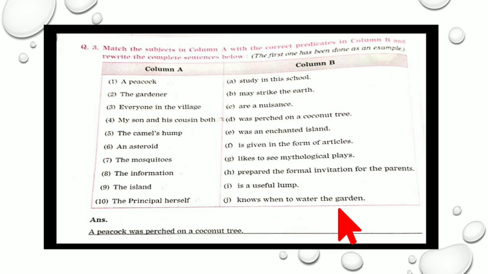So, here we find what? A peacock was perched on a coconut tree. This first example is done for you, and the rest you have to match correctly and then write down. For example, the fifth one, the camel's hump. What can it be? Studying the school, may strike the earth, was an enchanted island. So you have to find out what is the correct answer for this. Okay?